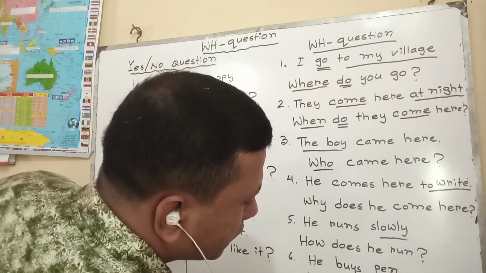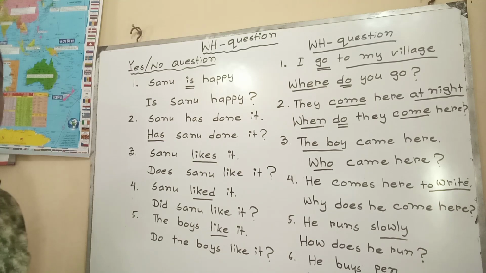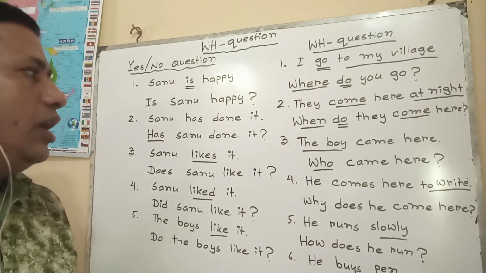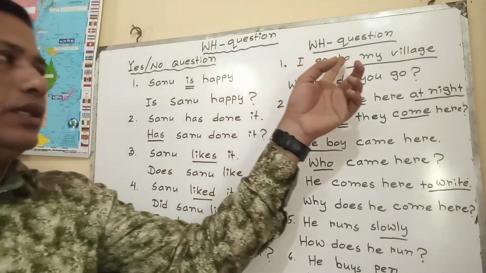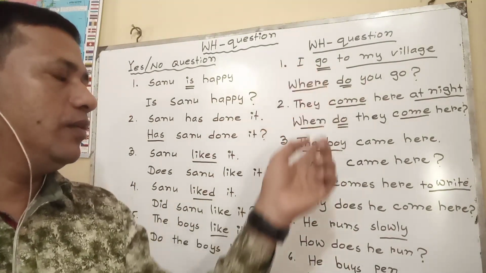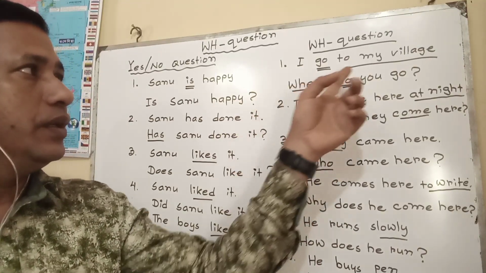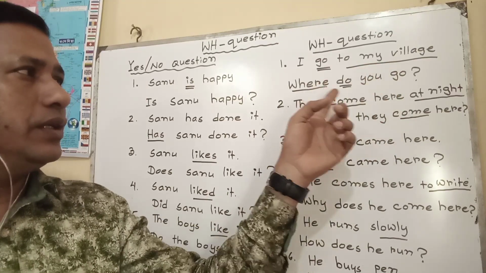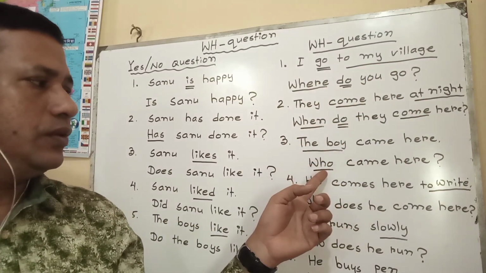This is the pattern of making WH questions. I have shown you how to make yes no questions and WH questions. It doesn't mean that all WH questions are here. I have shown you the pattern only. If it indicates place, where. If it indicates time, when. If it indicates person, who.